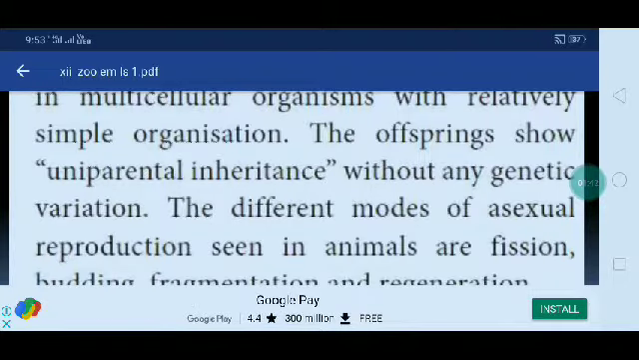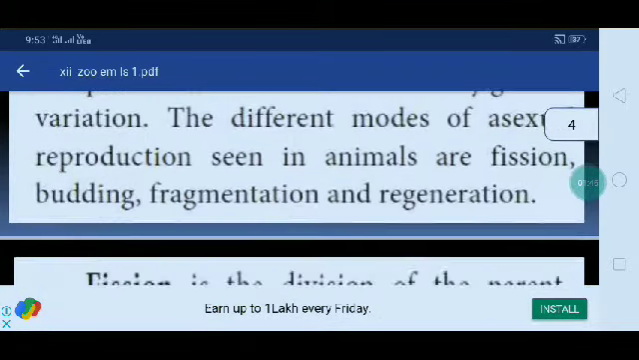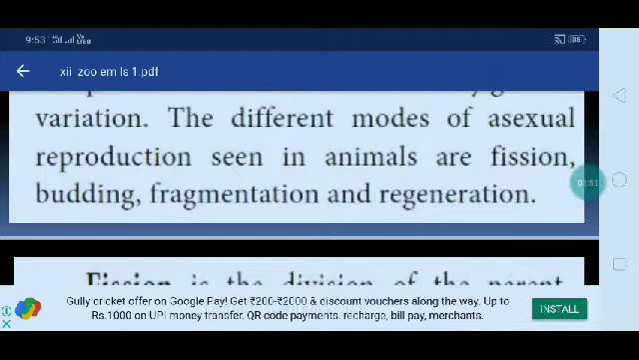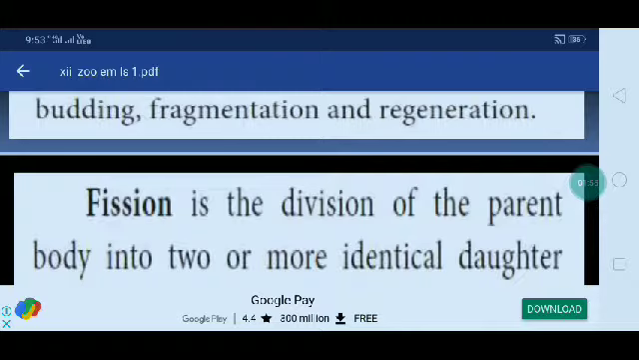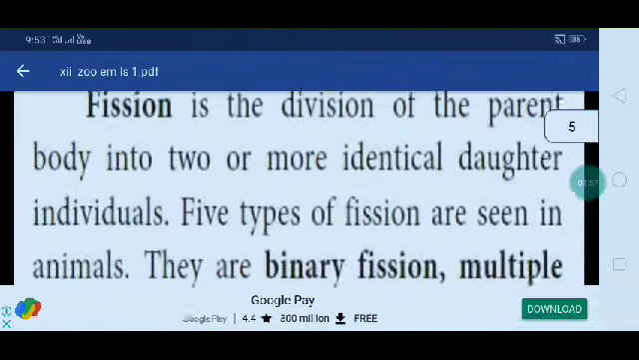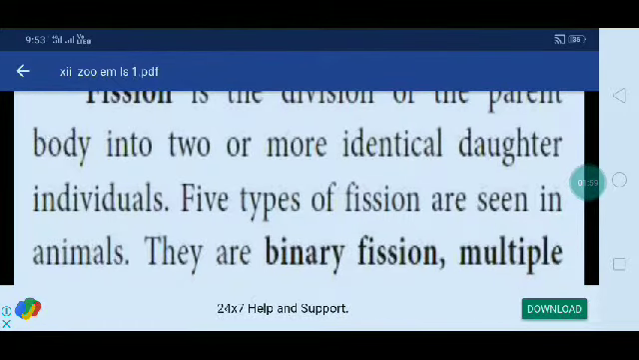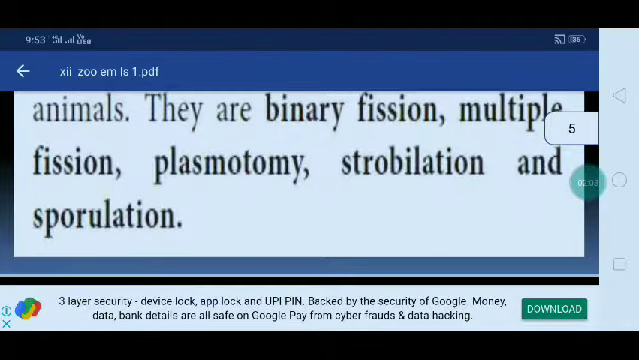The different methods of asexual reproduction seen in animals are fission, budding, fragmentation and regeneration. There are four kinds of methods. First one, fission. Fission is the division of the parent body into two or more identical daughter individuals. Five types of fission are seen in animals. They are binary fission, multiple fission, plasmotomy, strobilation and sporulation.